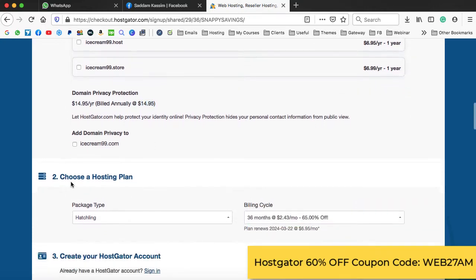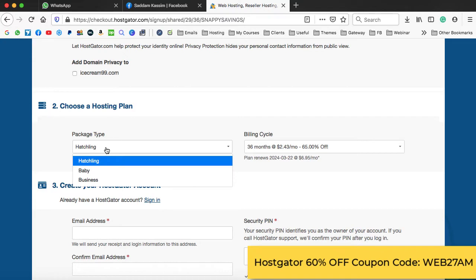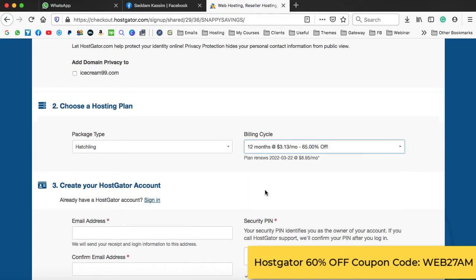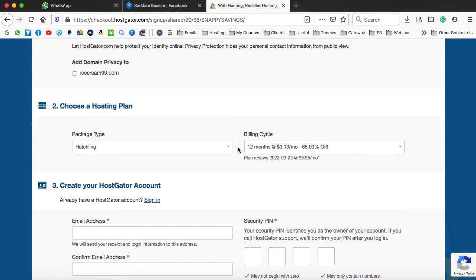Now second point is choose a hosting plan. We have already selected the Hatchling plan, but if you have changed your mind and you would like to switch the hosting plan, then you can switch over here. I'm just leaving it to Hatchling. Here we can select the billing cycle. Now to get the free domain, you need to buy at least 12 months of web hosting. That includes a free domain name. If you go ahead with 1 month, 3 months or 6 months, then you will not get the domain name and you have to buy it separately, or you have to pay extra money for that. So I suggest you go ahead with 12 months at least.